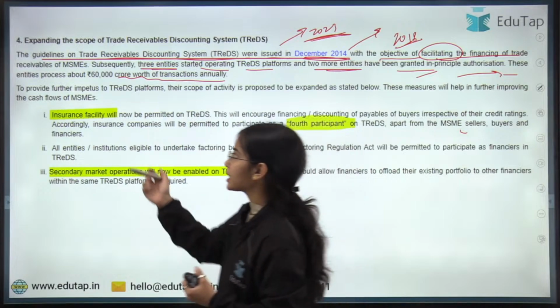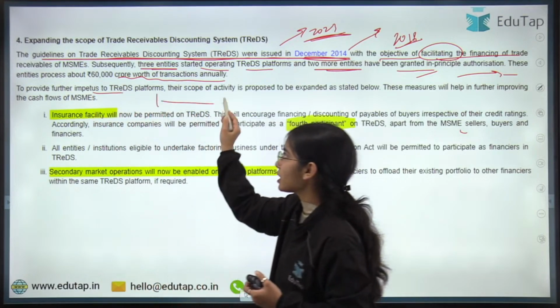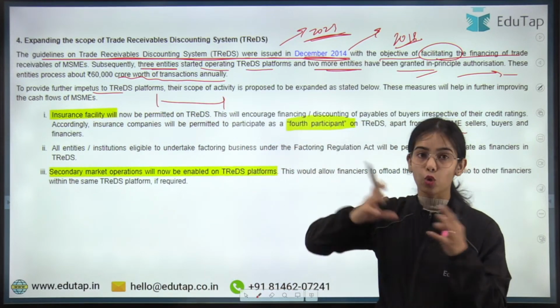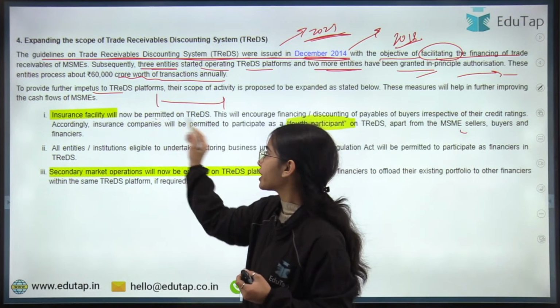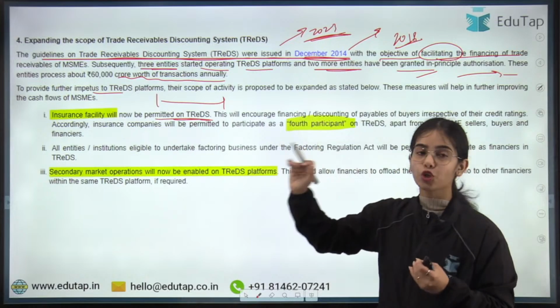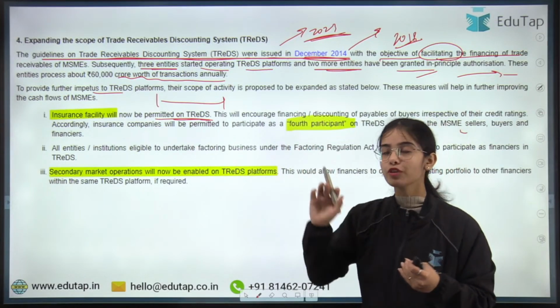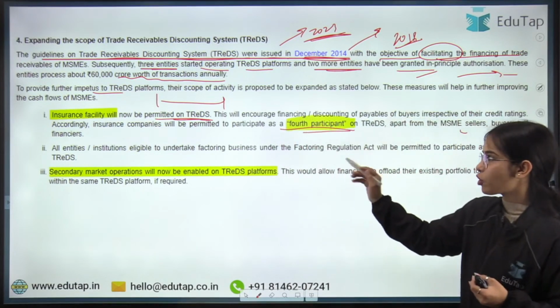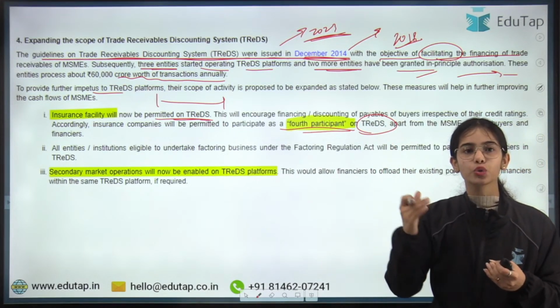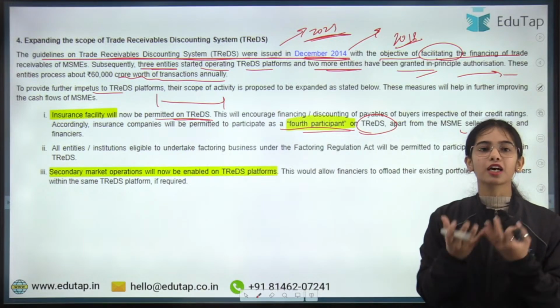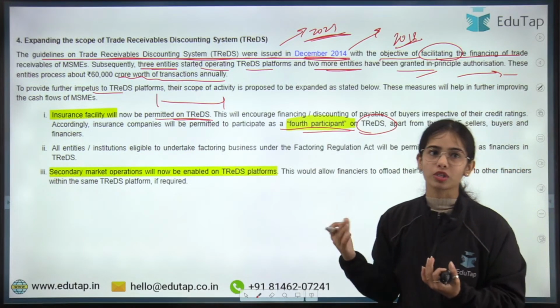Now it was said that there is a further need to expand the TReDS platform and its scope. So the insurance facility was permitted on the TReDS platform, so that insurance companies can become the 4th participant to cover the default of the buyers, that is, to provide coverage to the financiers. Okay, so this was the idea.